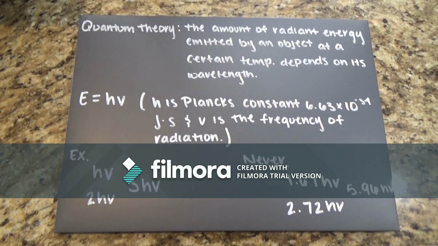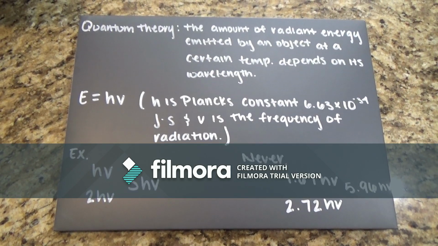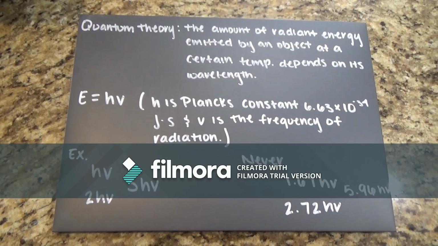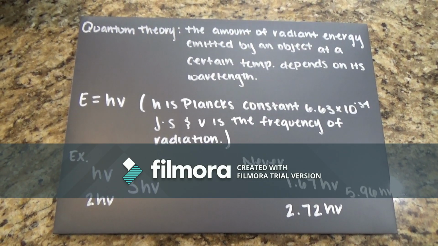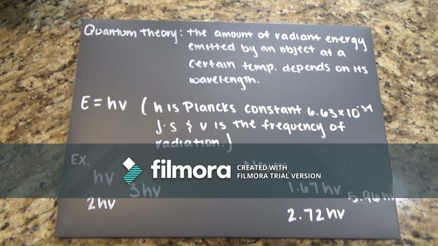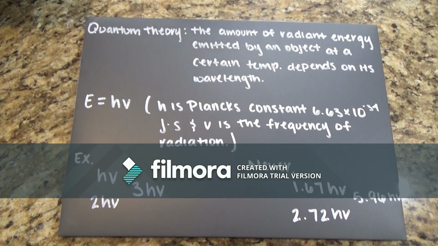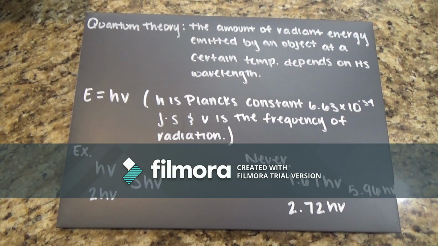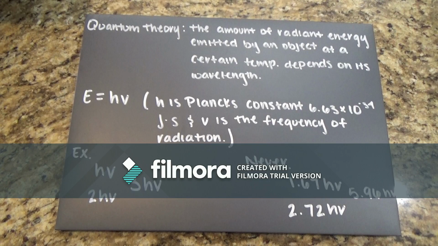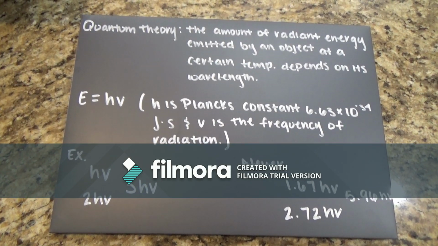The energy of a single quantum of energy is shown by E equals hv, where h is Planck's constant, 6.63 times 10 to the negative 34th joule-seconds, and v is the frequency of radiation. It is also important to note that energy is always emitted in integral multiples of hv, such as hv, 2hv, and 3hv, and can never be shown as 1.6hv, 2.72hv, or 5.96hv.